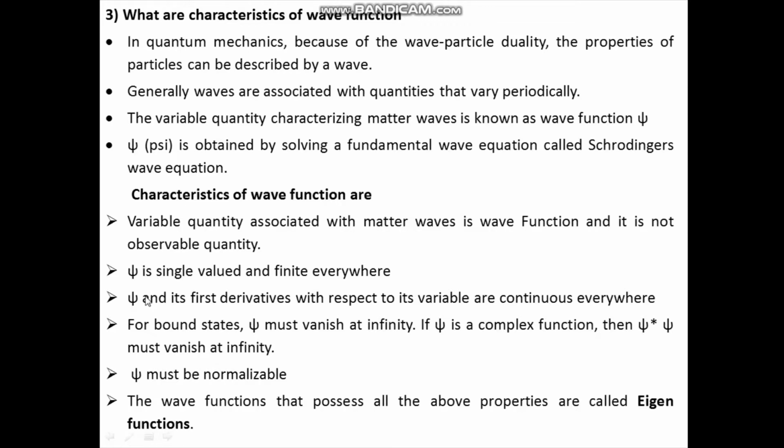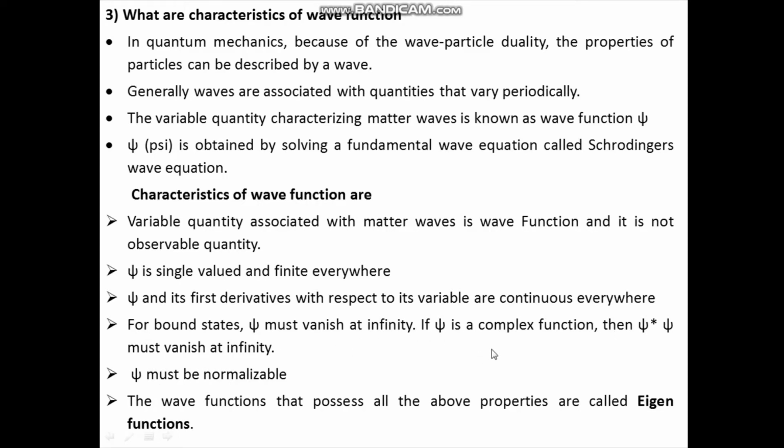Next, wave function and its first order derivatives with respect to its variables are continuous everywhere. For bound states, wave function psi must vanish at infinity, and if wave function psi is a complex function, then psi star psi must vanish at infinity.